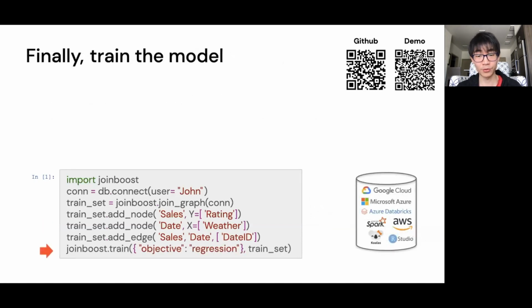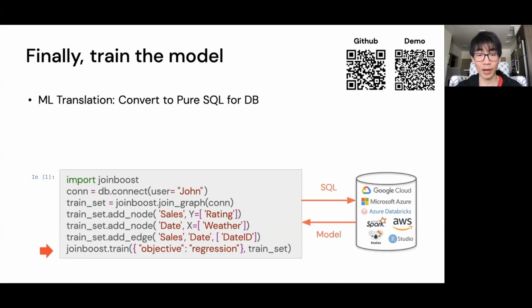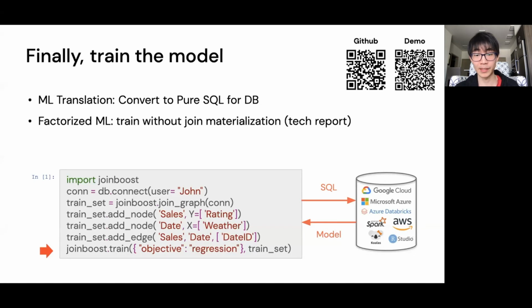Finally, we move on to the model training phase. JoinBoost trains machine learning algorithms using purely SQL queries and executes these SQL queries within the databases. For performance, it employs various optimizations. The crux of this is a technique called factorized learning, which trains models over the join, but without actually materializing the join. This avoids the high overheads and greatly accelerates performance. And you can find more details in our technical report.